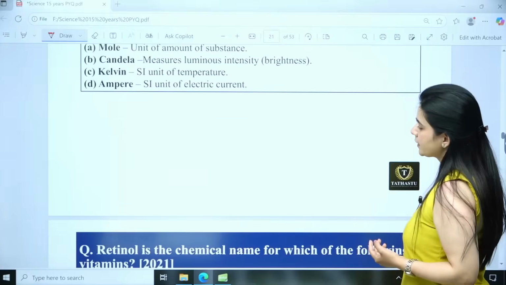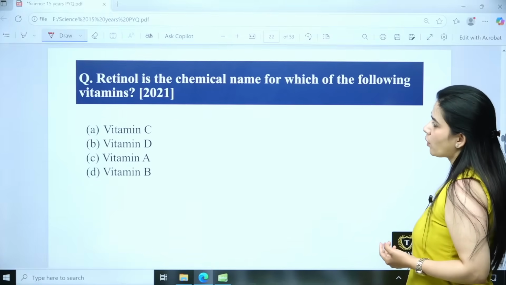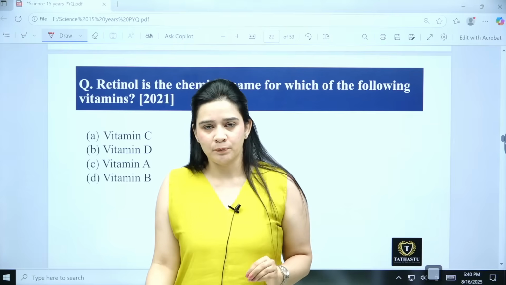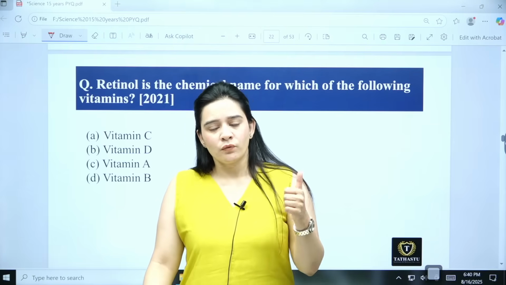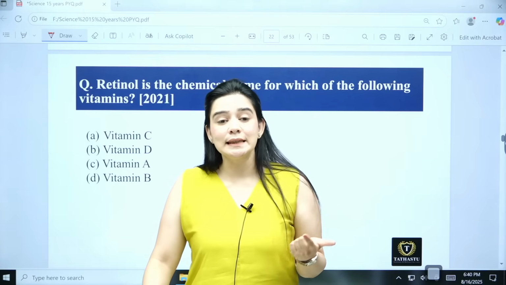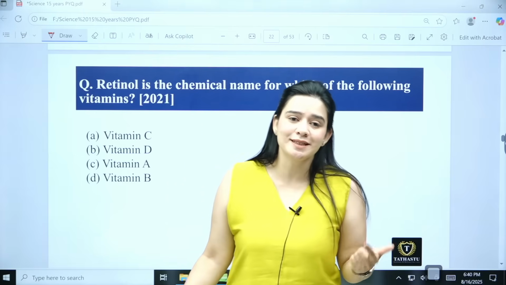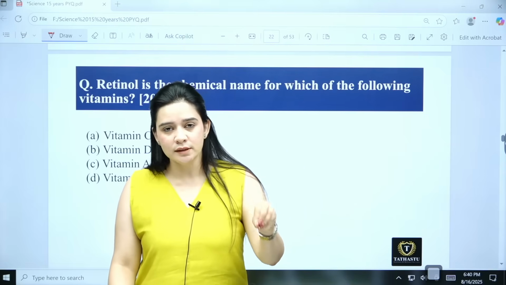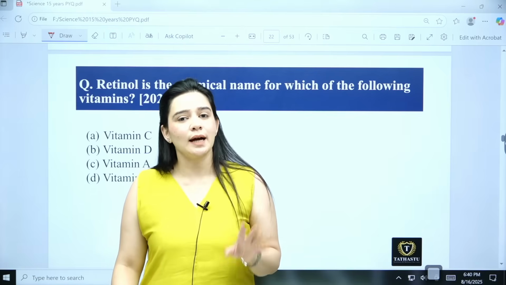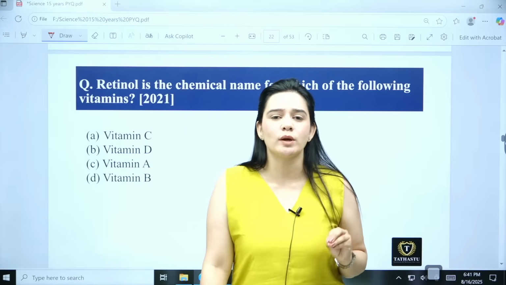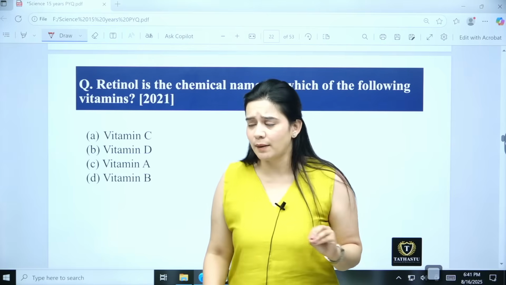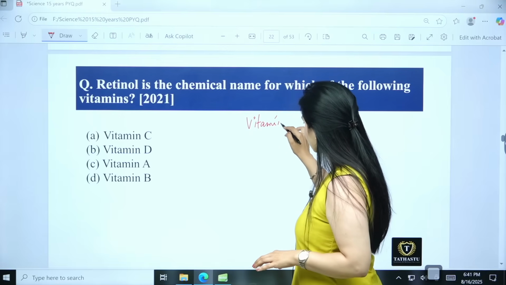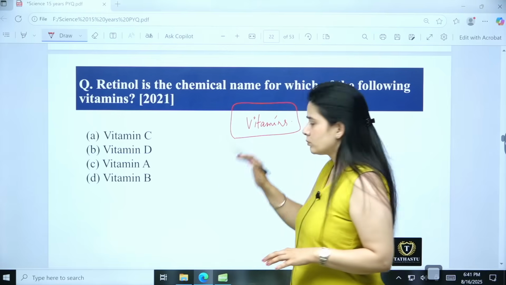Okay. Then coming to the next one, another important segment of your science section is the vitamins. What are their sources, what are the deficiency diseases that are caused if the body is lacking in a certain kind of vitamin, that becomes important. Questions always come from this in any exam, okay. So vitamins is a very important topic. Now, there are many vitamins.